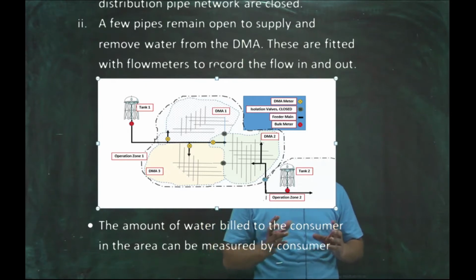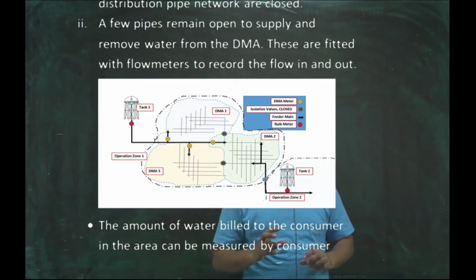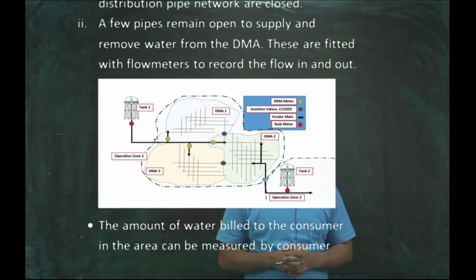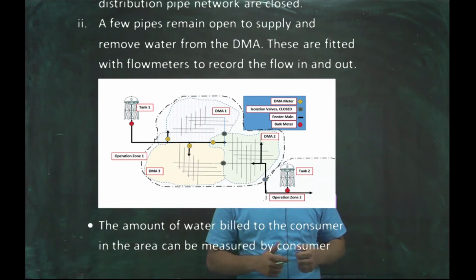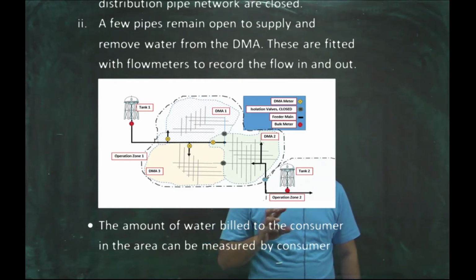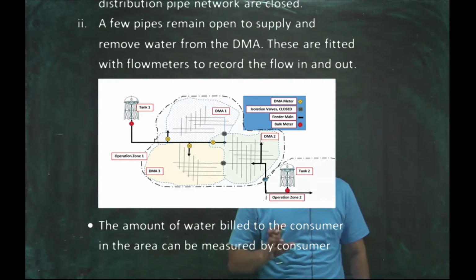Let's say there is an urban area, and the whole urban area is supplied by tank 1 and 2 water. There is difficulty to measure in this big area where is the pressure problem, where is the leakage problem, are people having illegal connections of the water. So what happens, this area is divided into DMAs, district metering areas, DMA 1, 2, 3.